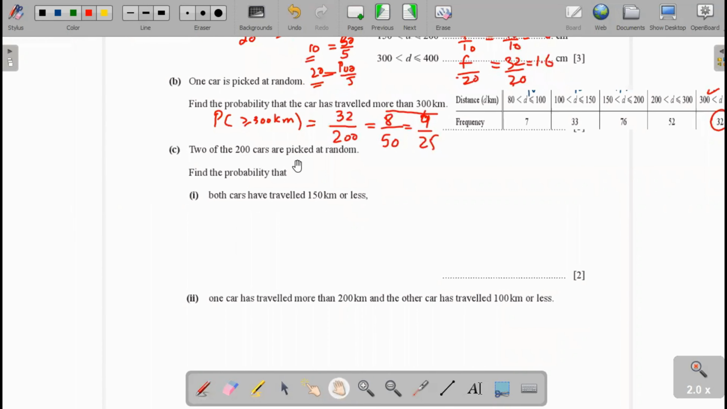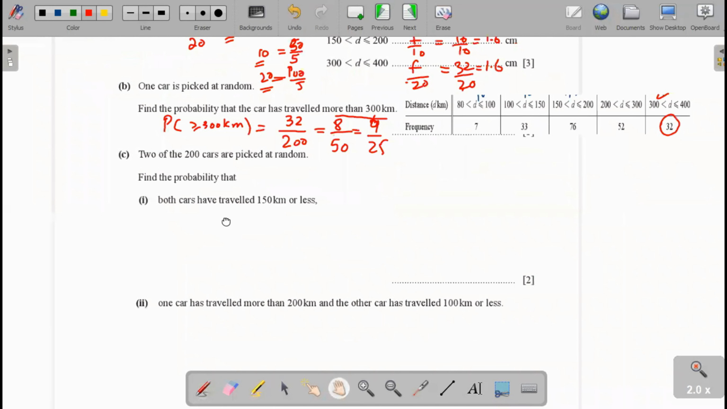Part C, two cars are picked at random. Find the probability that both cars have traveled 150 kilometers or less. You see here in the table, this is the 150 kilometer value, and the cars traveling 150 kilometers or less have frequency 33 plus 7. The total frequency is 33 plus 7, which is equal to 40.